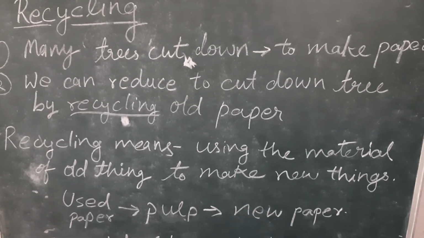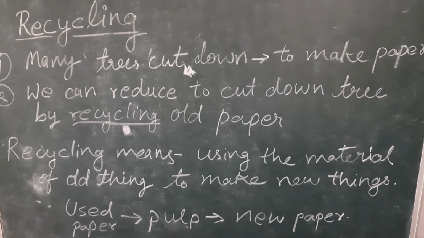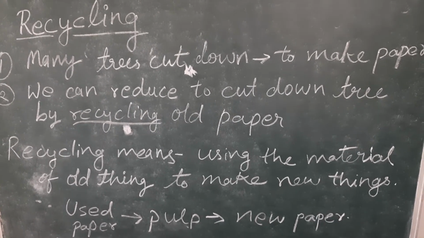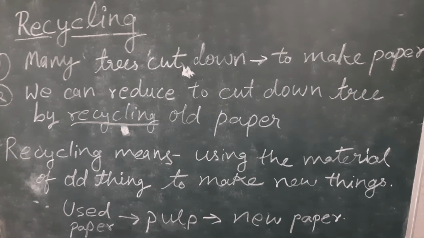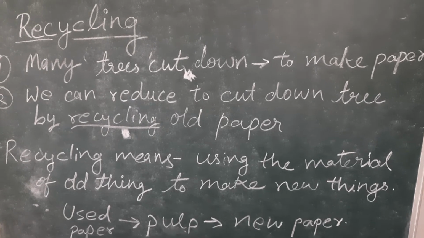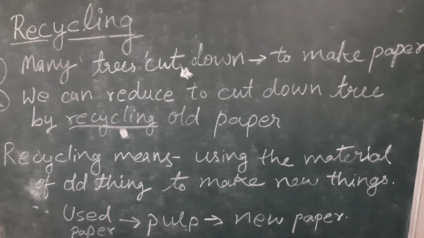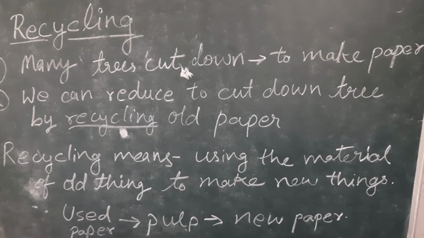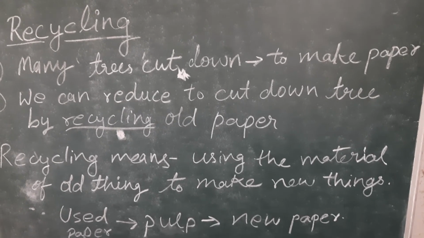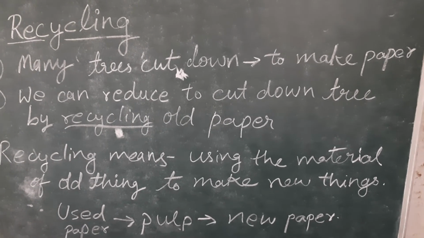This is a process. At the last, used paper, they are first taking all the used paper and with the help of water they are making pulp. Means like एक गाढ़ा सा बनाते हैं उसके साथ, और जो गाढ़ा सा बन जाता है पल्प जैसा. Then what they are doing, they are converting that pulp into new paper. In this way the old paper is used to make new paper.